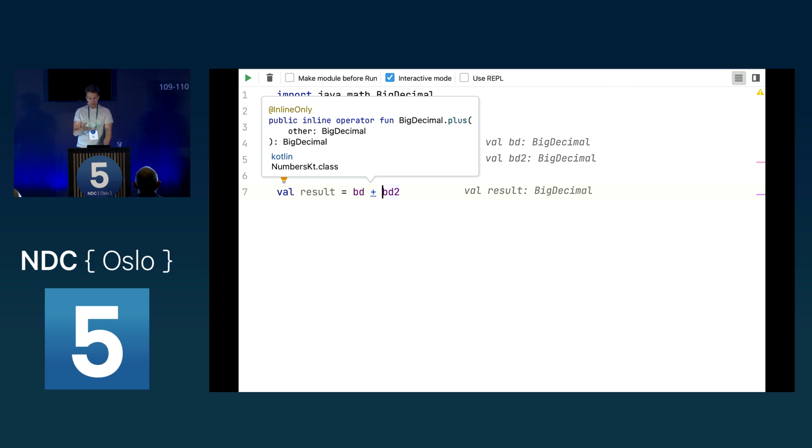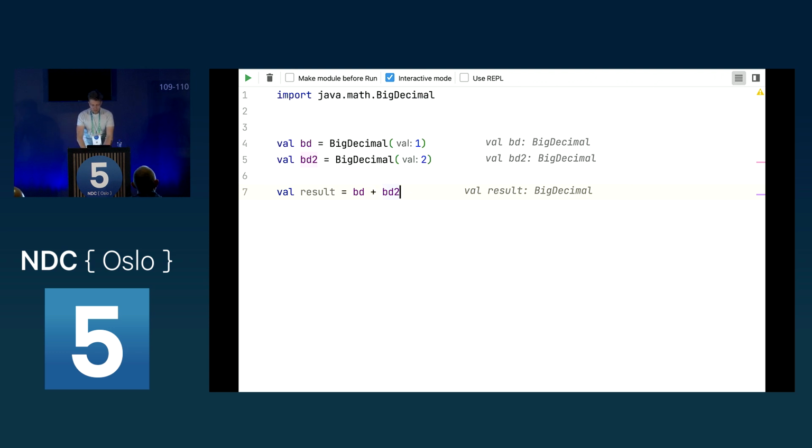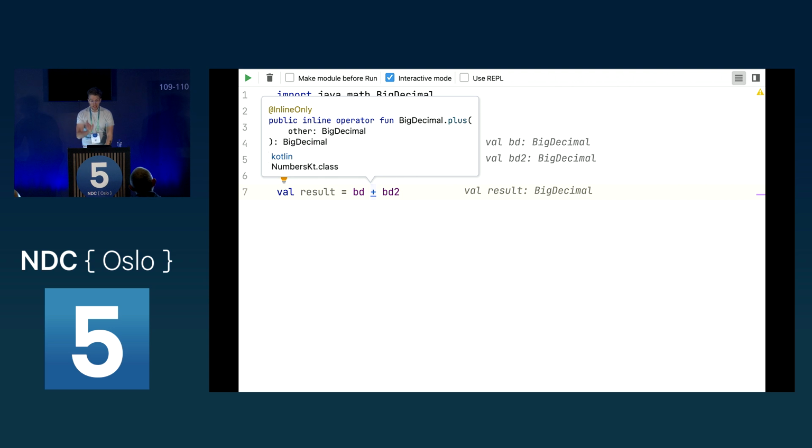But the cool thing here is that if you have complex objects and you would like to put them together, you could override this plus and then do the things under the hood you really like to happen when you use this plus. So this is also cool. As you can see, this is an infix. This is an inline operator function.